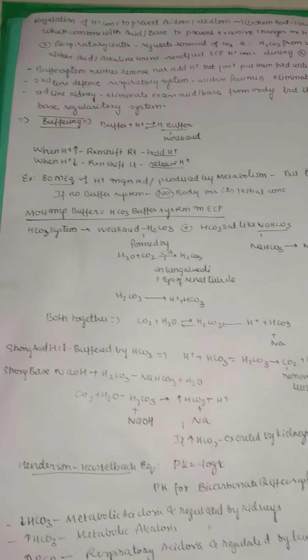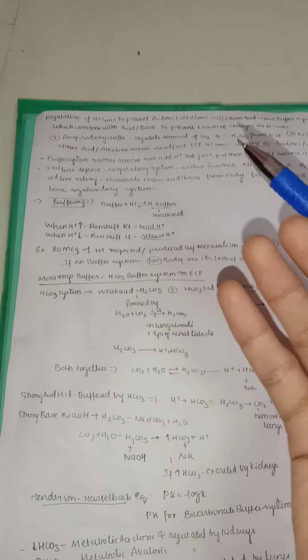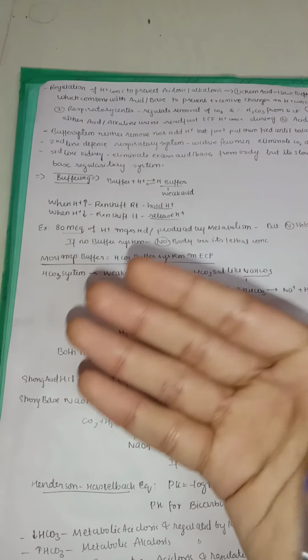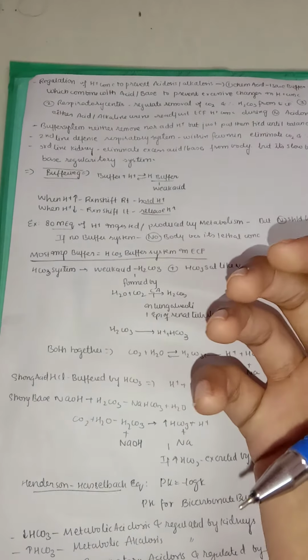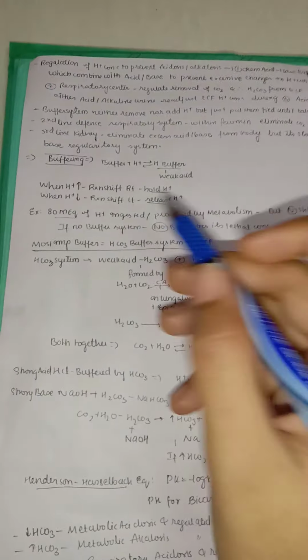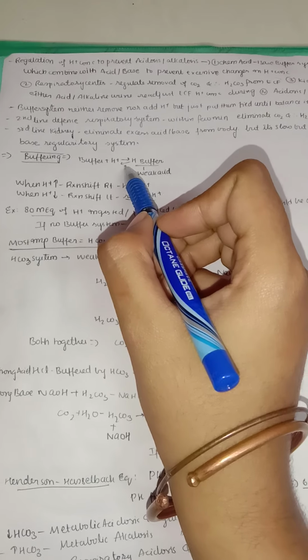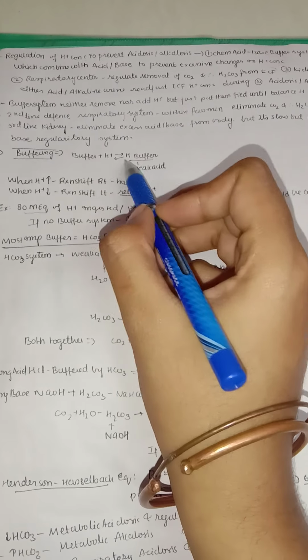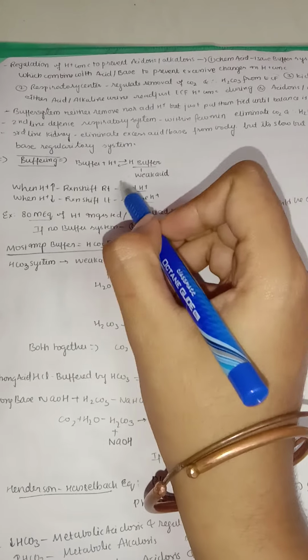So here we have mainly the buffering system. How the buffering system works, we already discussed in a previous video: it neither adds the hydrogen ion nor removes the hydrogen ion, but it buffers the system. How, let us see. It's a buffer, it's adding with the hydrogen ion. So this in turn forms a hydrogen buffer, and this hydrogen buffer will be a weak acid.